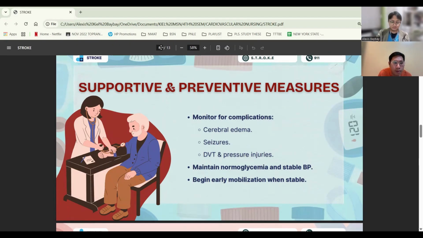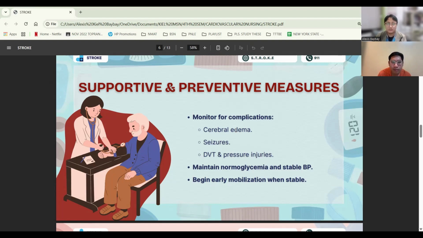For the supportive and preventive measures, I will give the floor to Mr. Alexis. Hey, good day, everyone. Now I will be presenting the supportive and preventive measures. So supportive care is equally important, and it includes positioning to optimize the airway and oxygenation. Next is swallowing assessment in order to prevent aspiration. Managing fever, pain, and also the blood sugar levels.